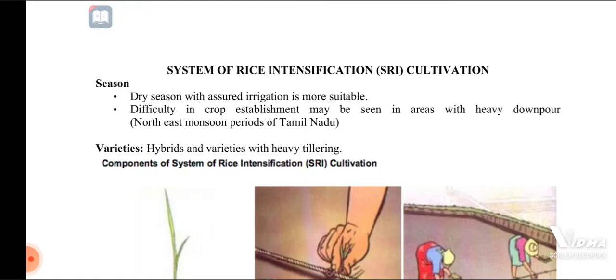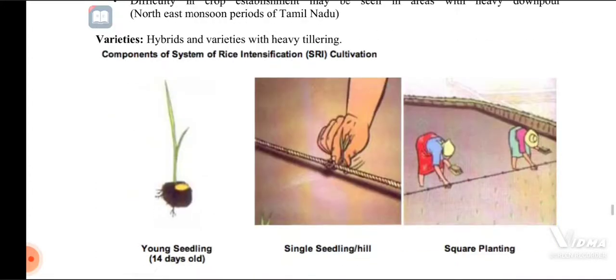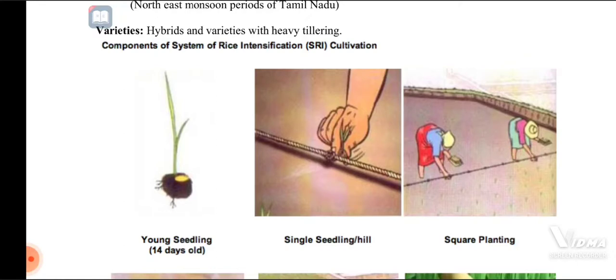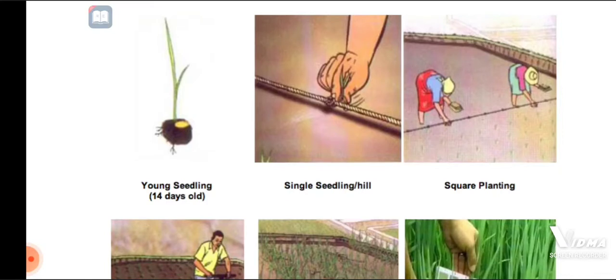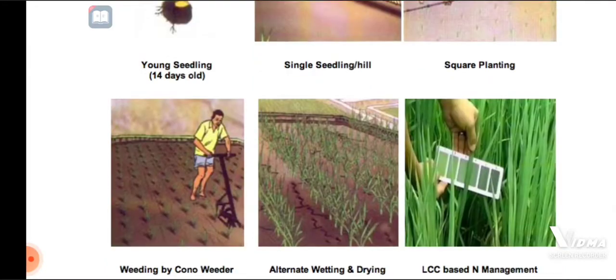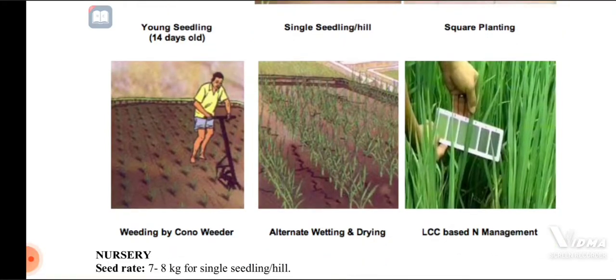Components of the System of Rice Intensification, SRI cultivation. In that, the different stages are: first, young seedling stage, 14 days old; then single seedling per hill, so we sow a single seed per hill; then square planting; then weeding by the cone weeder or rotary weeder; then alternate wetting and drying.